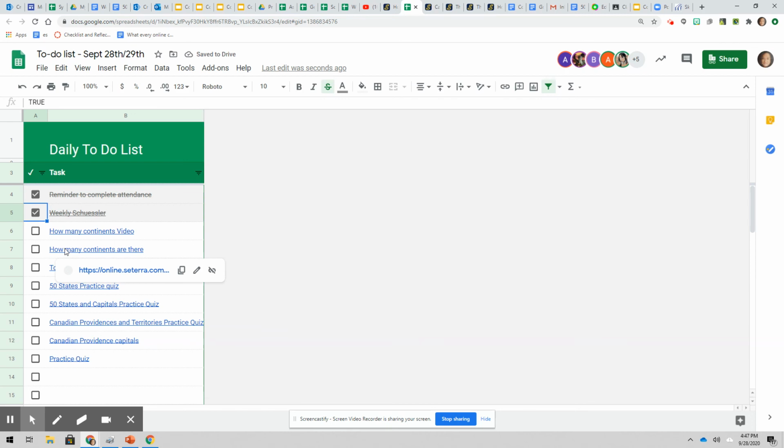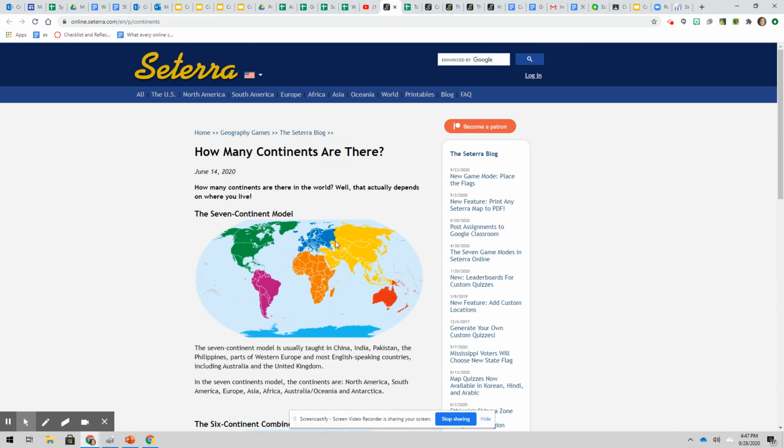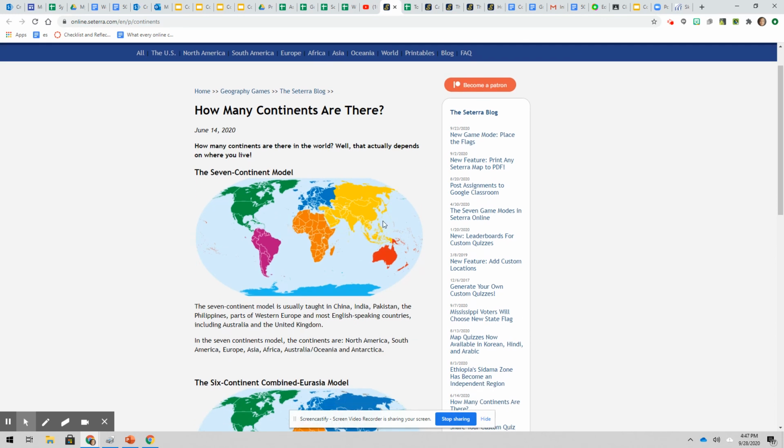We've talked about how many continents there are. Opening up this document allows us to see that there are 3 models with respect to continents. The 7-continent model, which is the one that we're going to work from, includes North America, South America, Africa, Europe, Asia, Australia, the Pacific Islands, and Antarctica. China, India, Pakistan, the Philippines, Western Europe, and most English-speaking countries use this format.